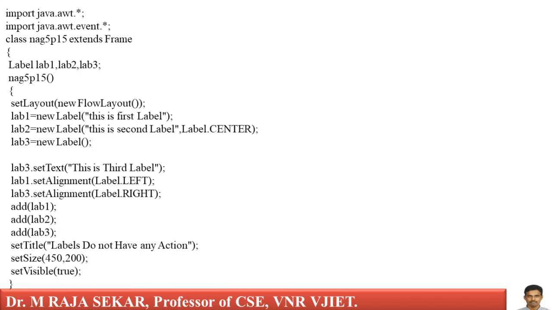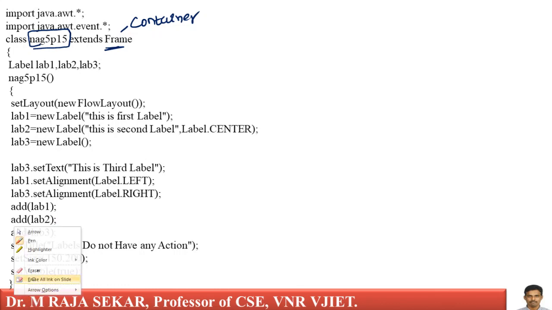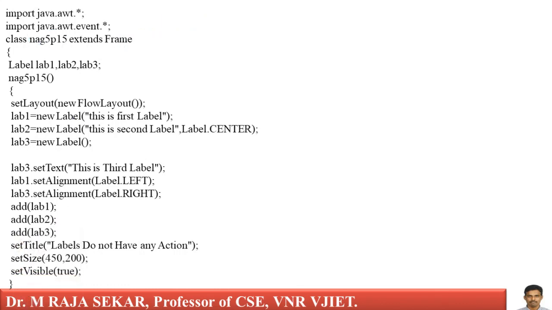What it says: import java.awt. What is AWT? Abstract Window Toolkit. We will try to understand. Nag5p15, this is my class name. Extends Frame. This is my container. In a frame only I can keep components. Of course, in an applet also one can keep components. We will try to understand one by one.